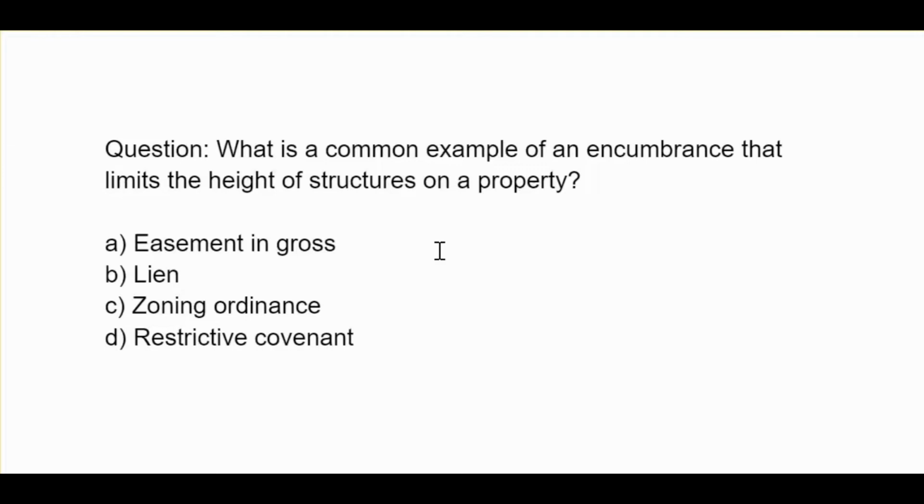What is a common example of an encumbrance that limits the height of structures on a property? A, easement in gross. B, lien. C, zoning ordinance. D, restrictive covenant.